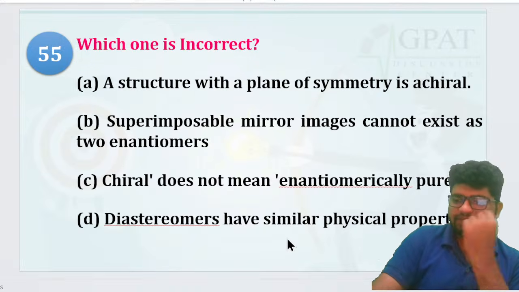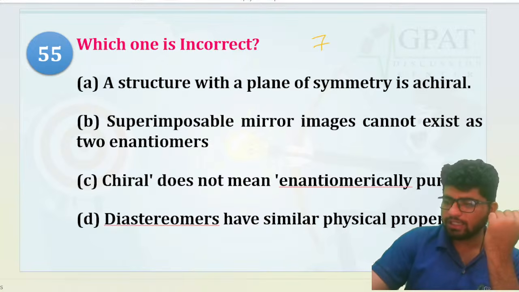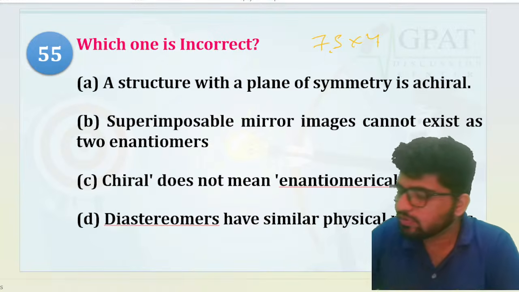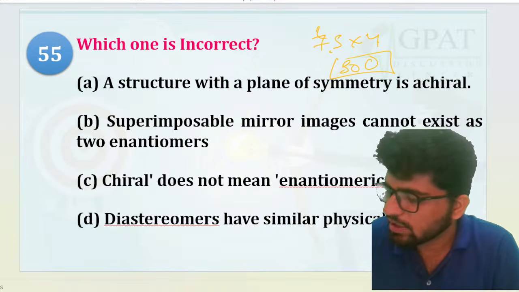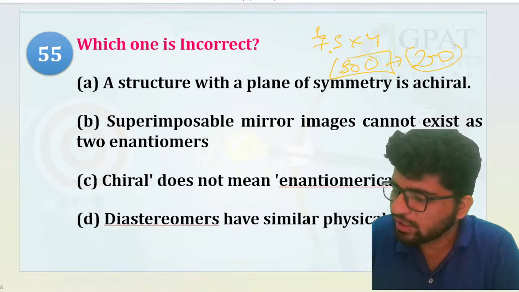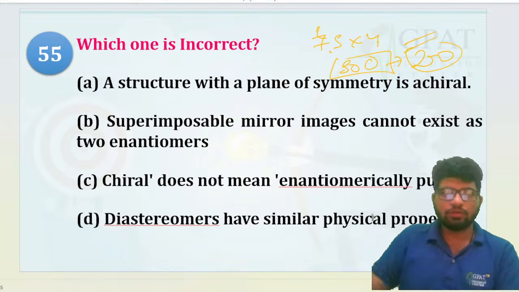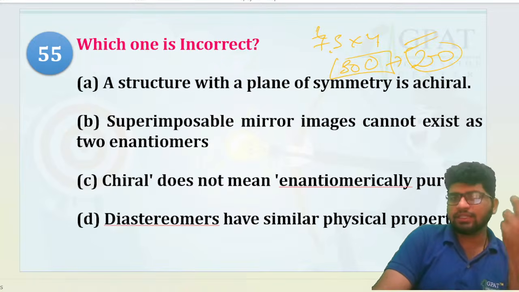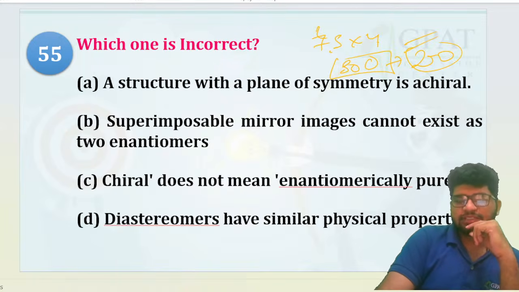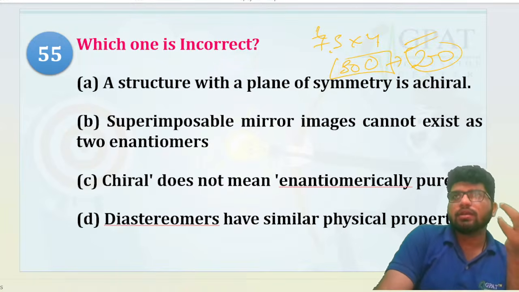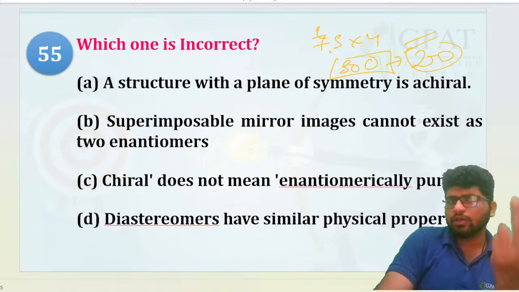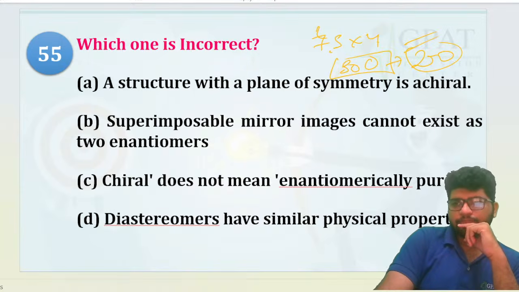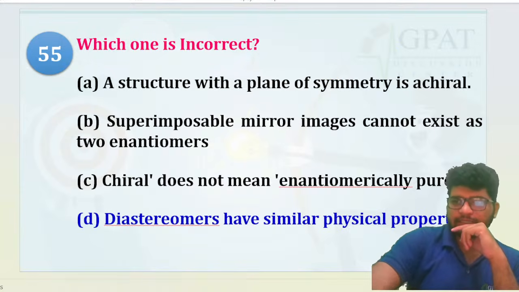How many marks do you need? Apply 74, 75 into 4 directly, how much is it? 74 into 4 is 296, about 300 marks paper, so apply it on 300 marks. If you are getting 200 marks, then you are quite safe and you are in a topper way, right? So you can easily get whatever kind of central university you want, right? If you get around 150 to 200 also, then you are also in a good position. That is going to be your D, right?